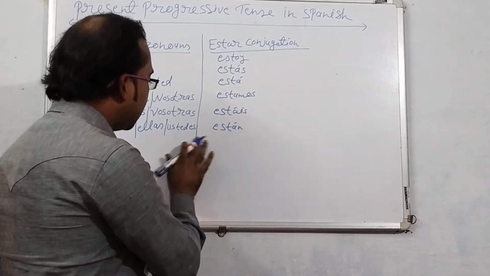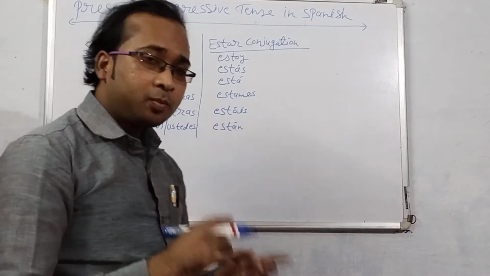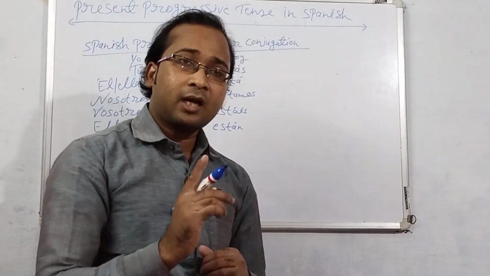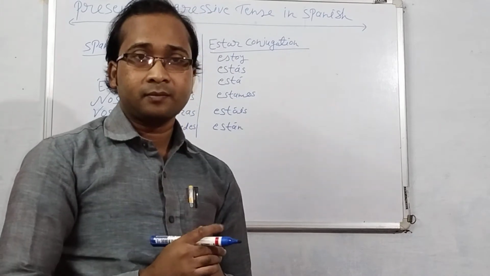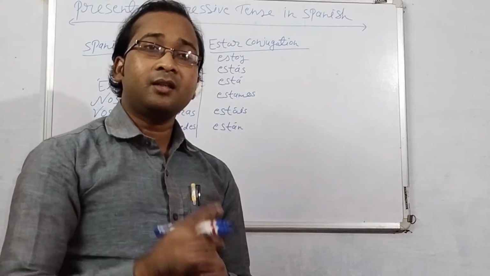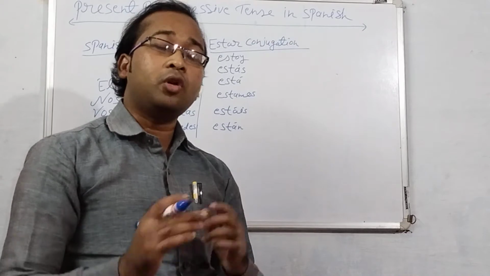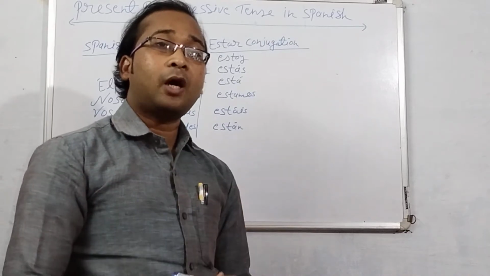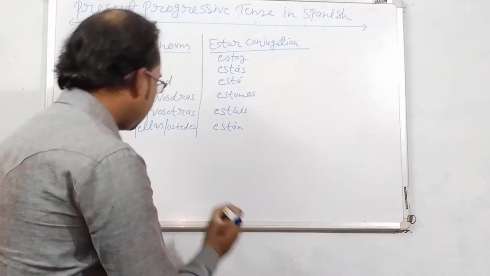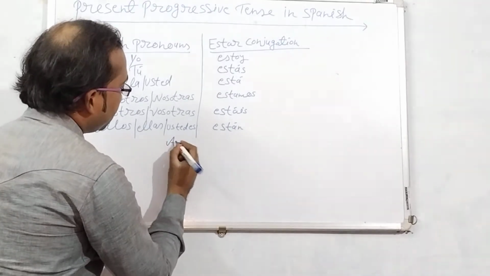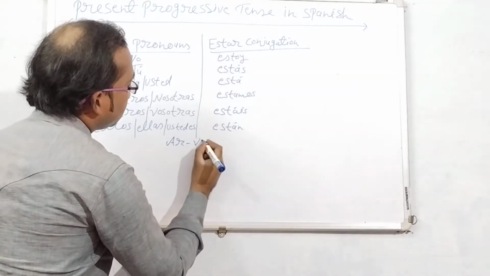Now I would like to explain. Actually, you know, in Spanish language there are three kinds of verbs: AR, IR, ER. But in this video I will only explain about the AR verb.